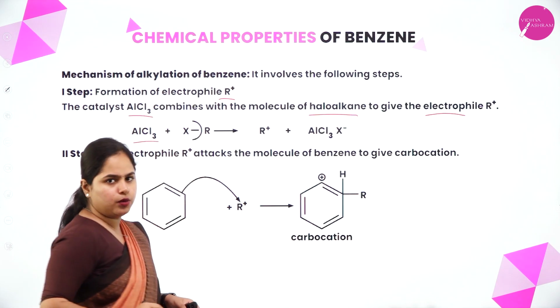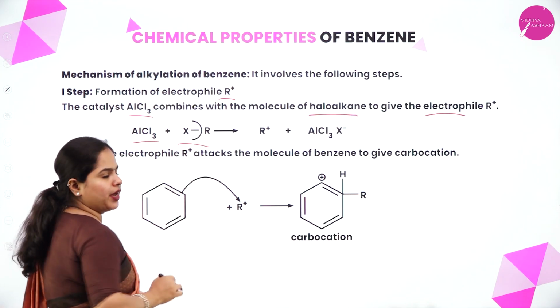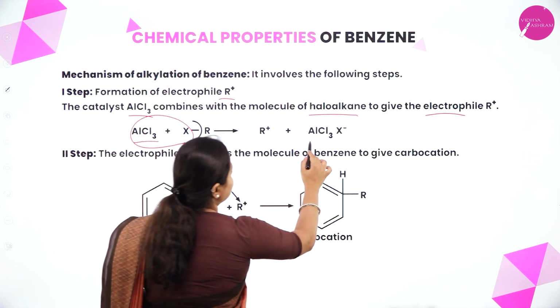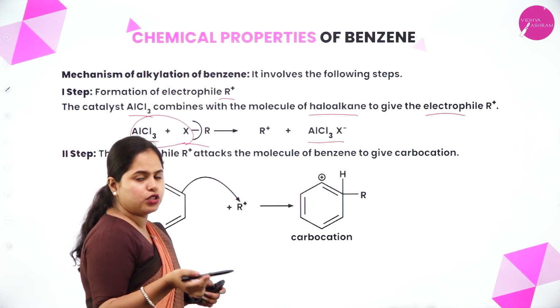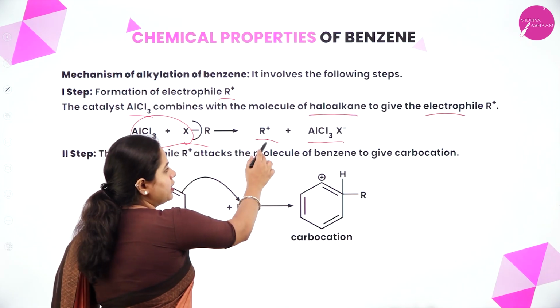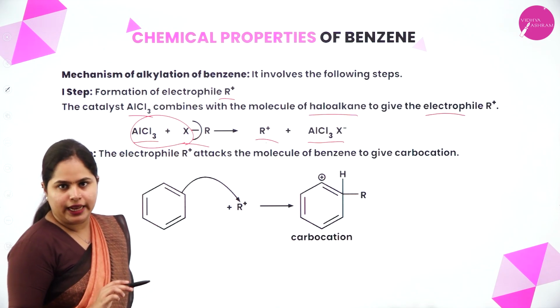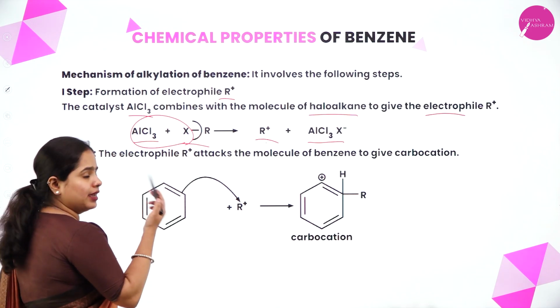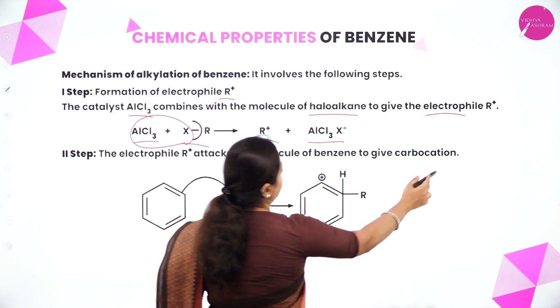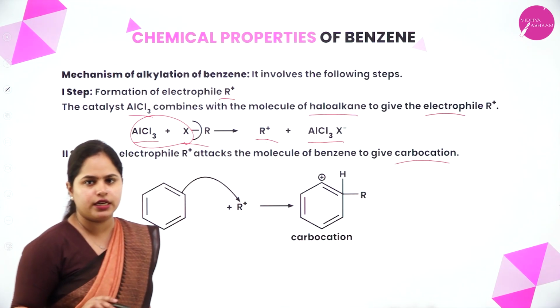So as you can see here, aluminum chloride, okay, and what else we are having? Alkyl halide. Now these both will combine and form AlCl3X minus. The halogen will be added there. And what else is there? R plus. You got your electrophile. Okay. The next step is again the electrophile is going to attack the benzene ring and form carbocation. It's similar to what we have studied in nitration.